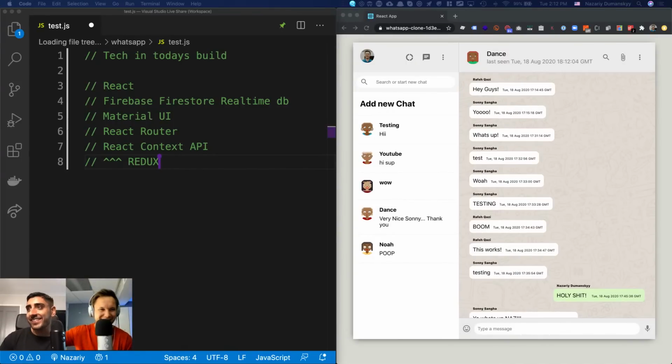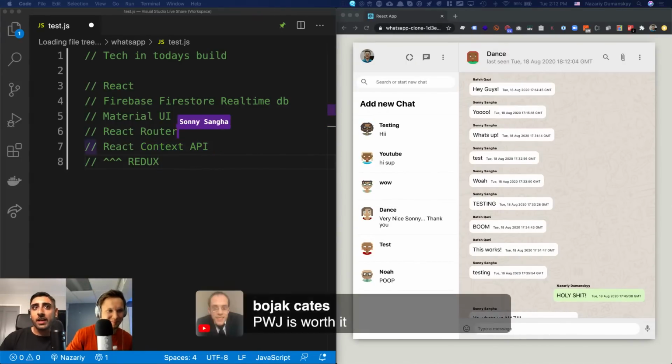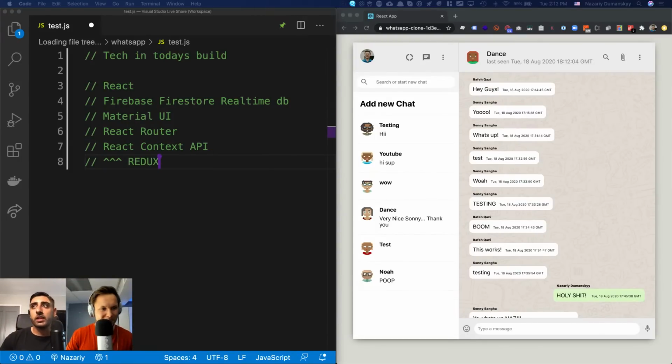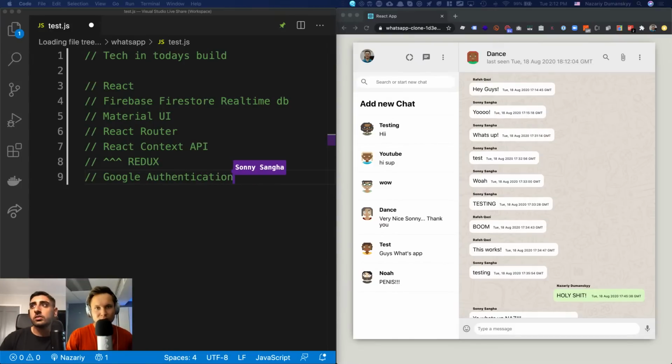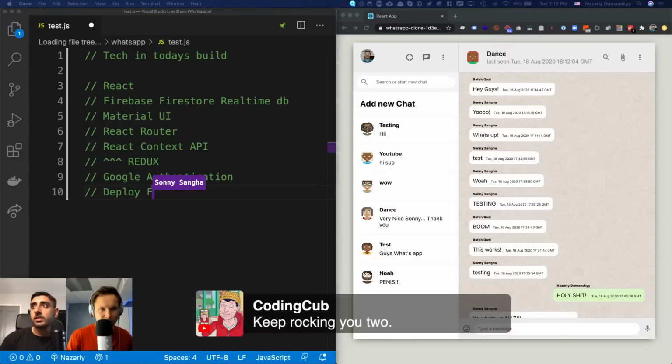Yeah, it's insane, dude. We have the React Context API, so if you learn that pattern, you can pretty much be comfortable with Redux. So definitely jam-packed with value in this build. And also, guys, we have Google authentication. So that's huge, right? And once we've done that, we're going to deploy it using Firebase.